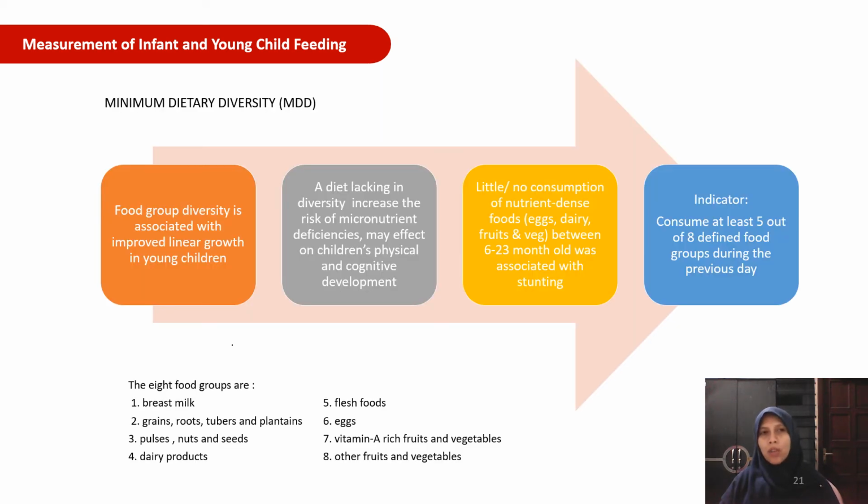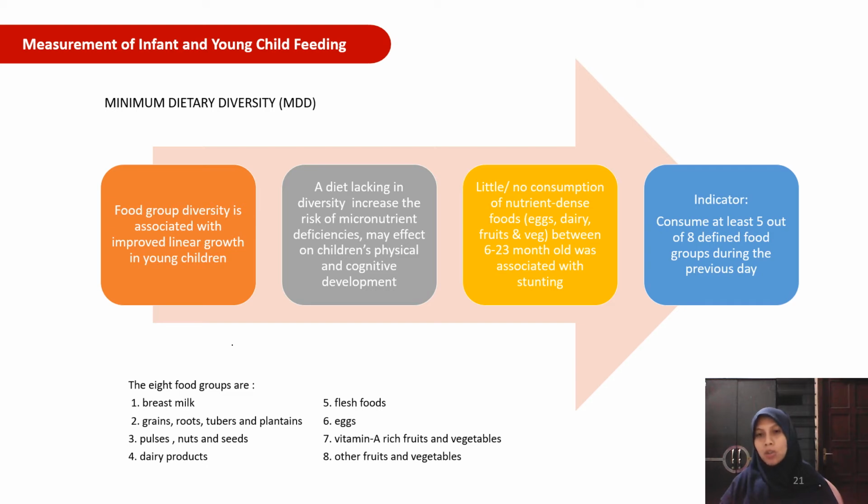From all of the infant and young child feeding indicators developed by WHO, I want to explain more about three indicators: minimum dietary diversity, minimum meal frequency, and minimum acceptable diet. Why is minimum dietary diversity important? Because food group diversity is associated with improved linear growth in young children. A diet lacking in diversity increases the risk of micronutrient deficiency and may affect children's physical and cognitive development.